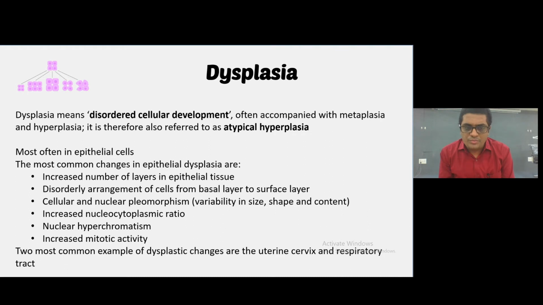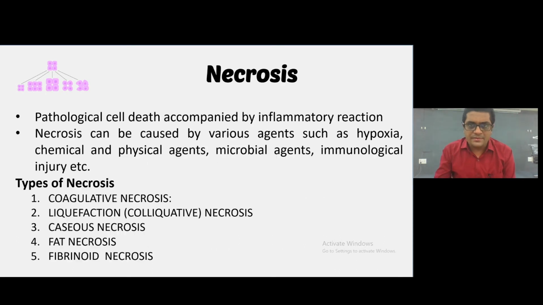The two most common examples of the dysplastic changes are the uterine cervix and respiratory tract. Okay, these are the most affected sites of the dysplasia. Now next is the necrosis.